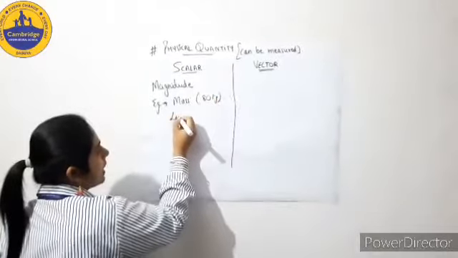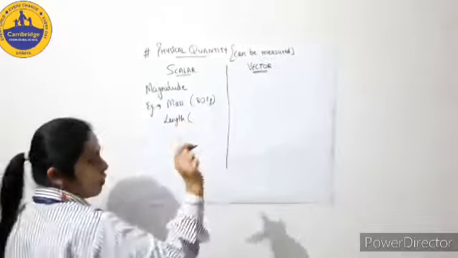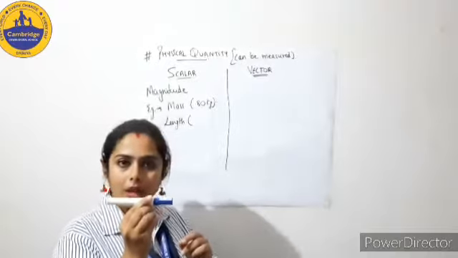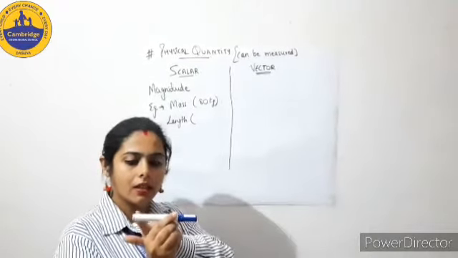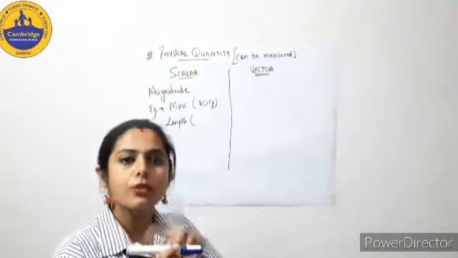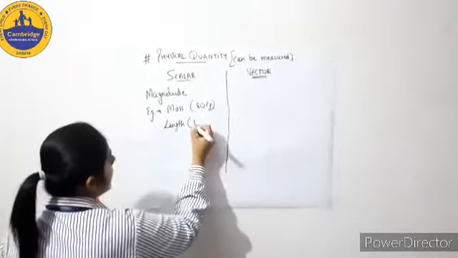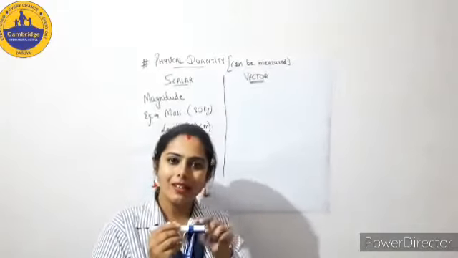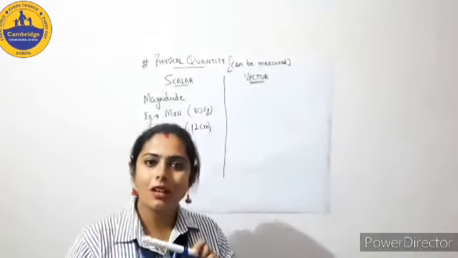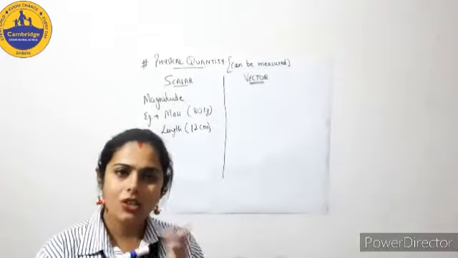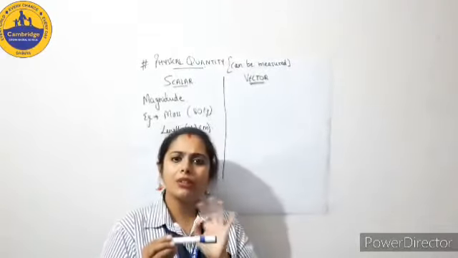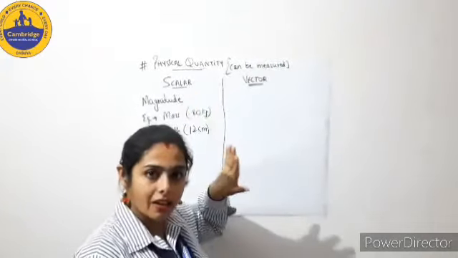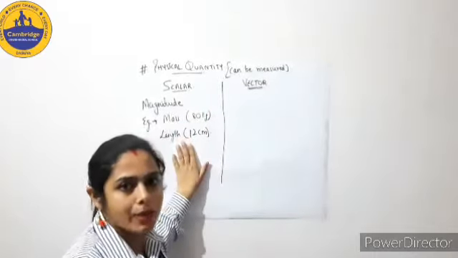Or you can say length. Suppose you want to know the length of this marker. Let's say it is around 10 centimeter or 12 centimeter. So the length of this marker is 12 centimeter. I cannot say 12 centimeter in east or in west, in north and south. That is not required, so direction is not needed. If you only tell the magnitude, that is sufficient. So length is which quantity? Scalar, because only magnitude can easily specify it.